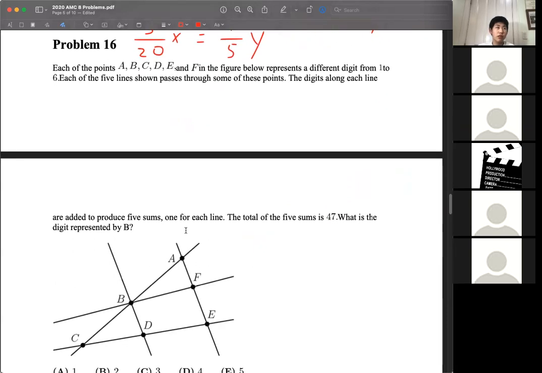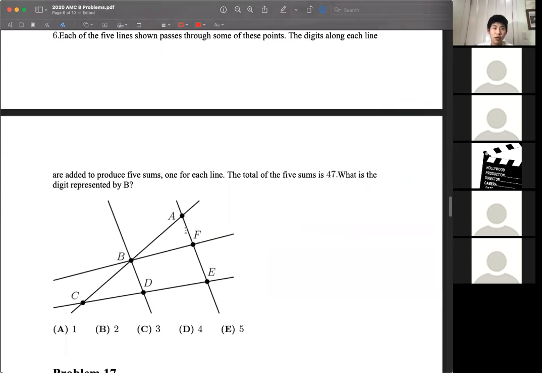Problem 16. Each of the points A through F represents a different digit 1 through 6, and each of the 5 lines passes through some of these points. The digits are added to produce 5 sums, 1 for each line, and the total of all of them is 47. We want to find the digit represented by B.